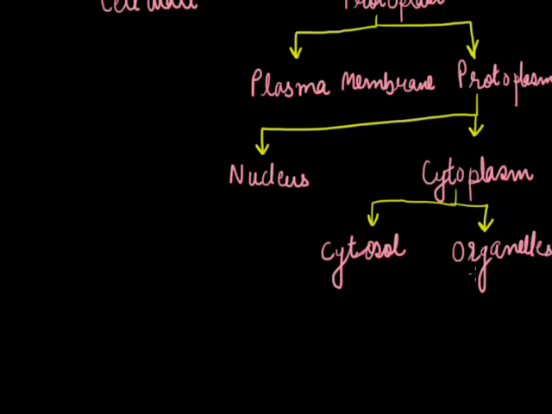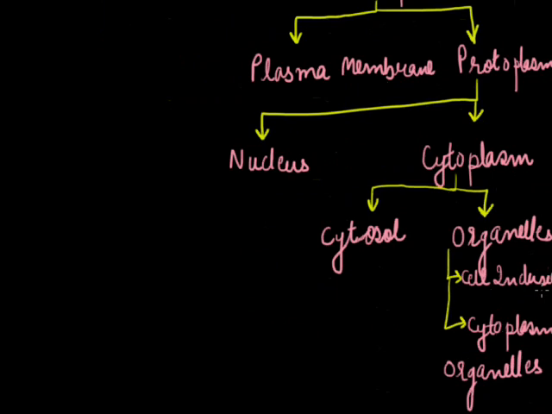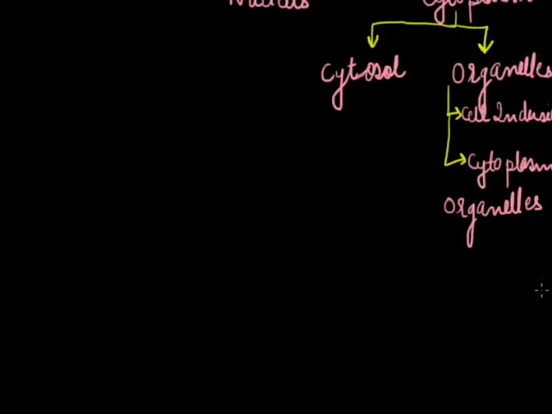the organelles. These organelles are further divided into cell inclusions and cytoplasmic organelles. This is the classification of a cell. Now, let us start our discussion with the cell wall.